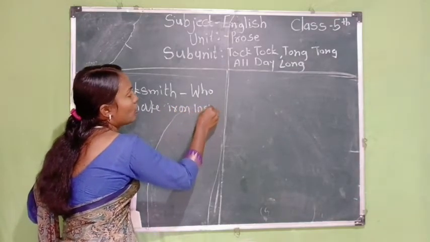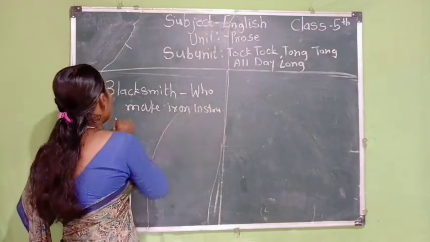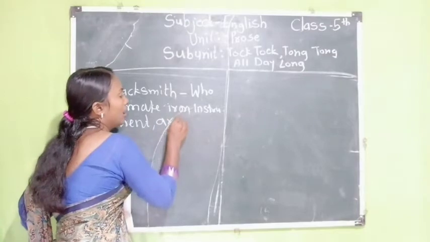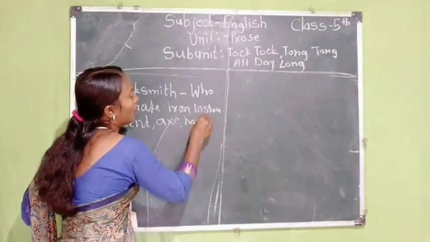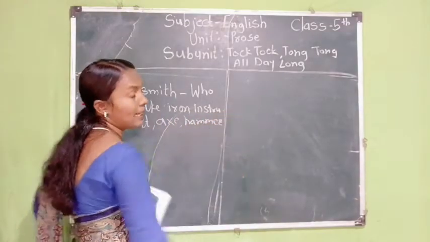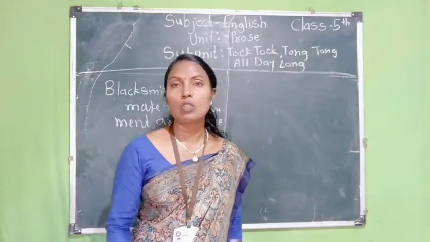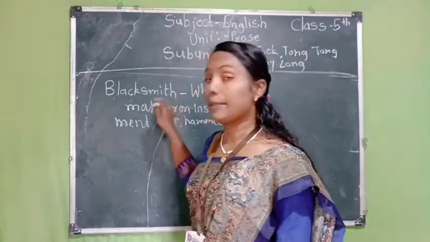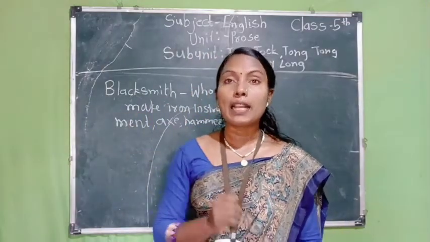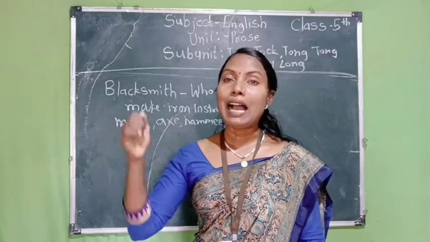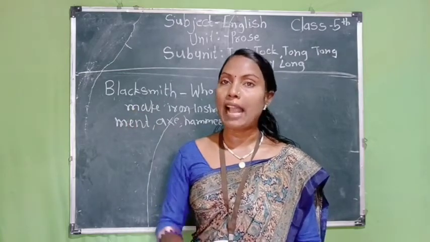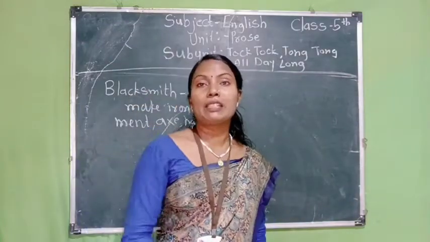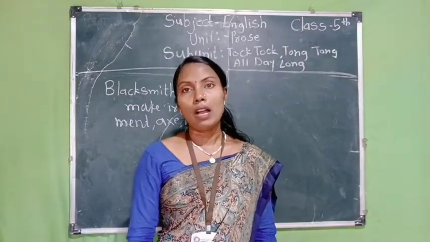Which are the iron instruments? Like an axe, a hammer. Okay, so the person who does it is called a blacksmith. So on the minister's right side lived a blacksmith. A blacksmith means a person who makes iron instruments like an axe, a hammer, and many others. Second, on the left side of the minister's house there lived a carpenter.